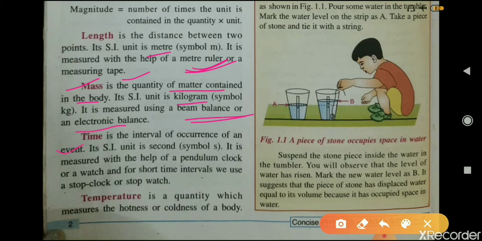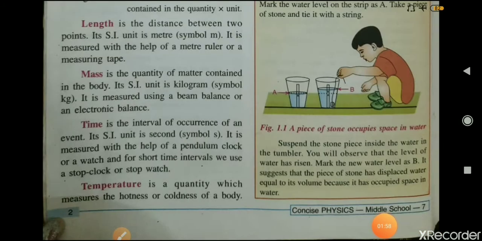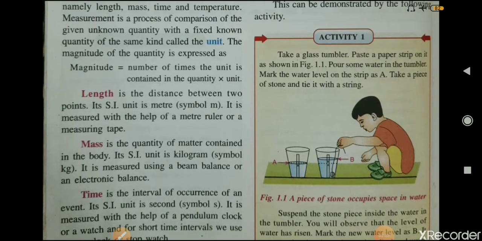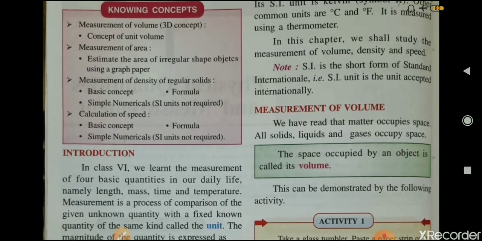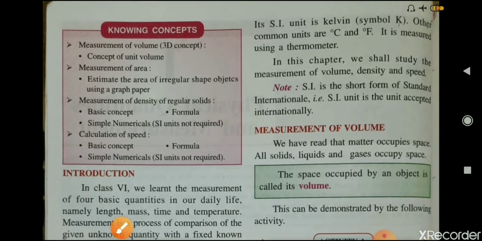Time. Time is the interval of occurrence of an event. Its SI unit is second and it is measured with the help of a watch, and for short time intervals we need to measure it with the help of a stopwatch or a stop clock. Then temperature. Temperature is a quantity which measures the hotness or coldness of a body, and we measure temperature with the help of a thermometer and its SI unit is Kelvin. Now in this chapter we will study about measurement of volume, density and speed.